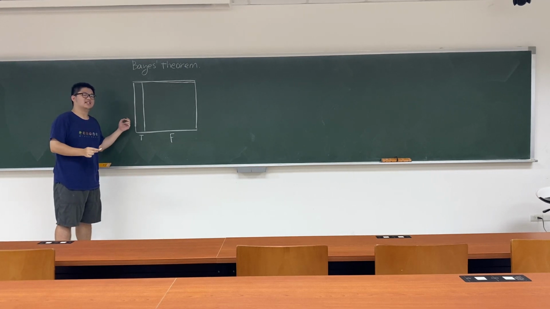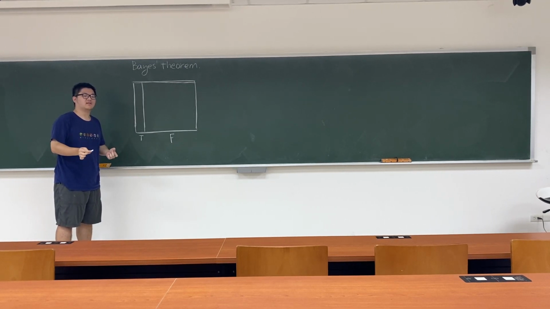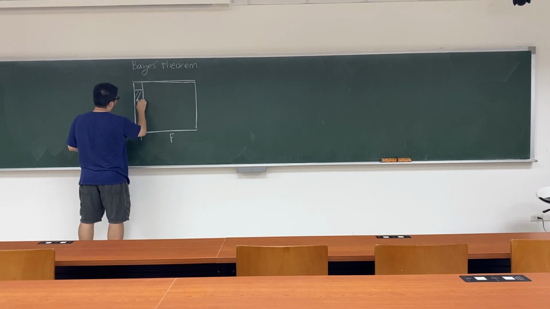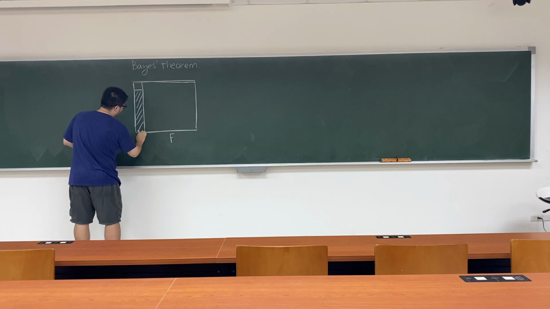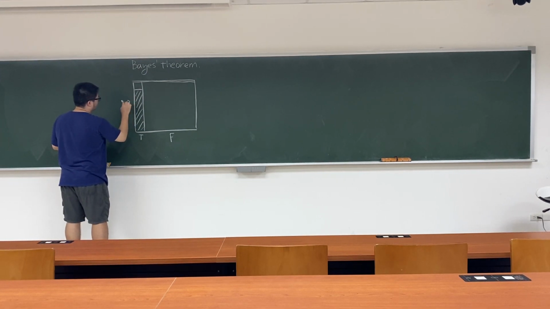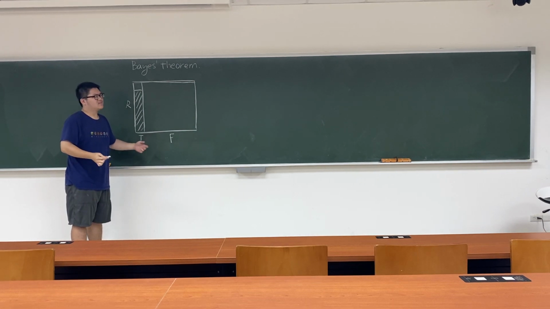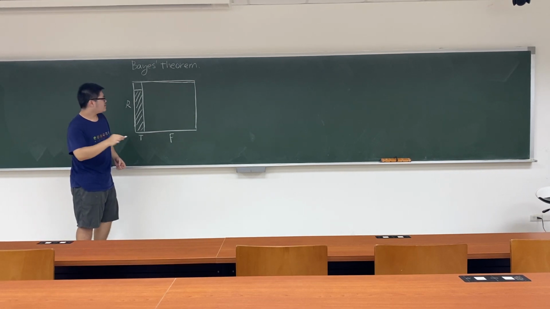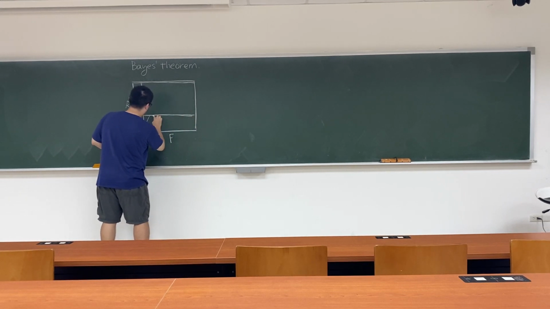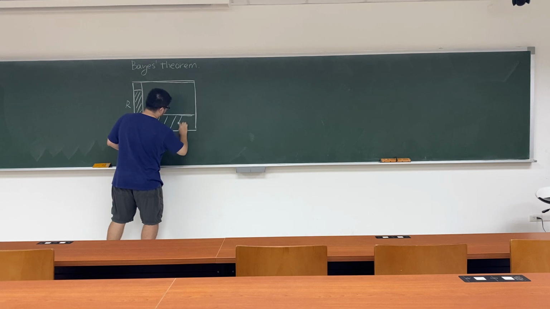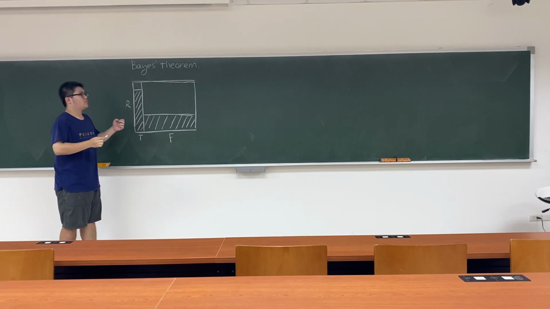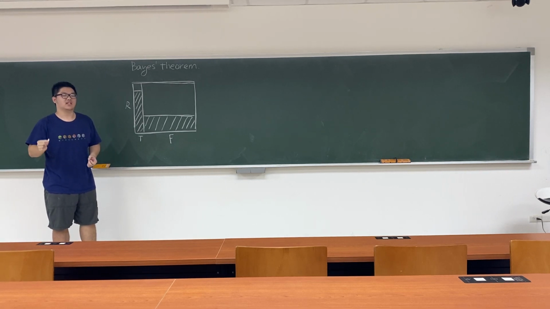And what percentage of teachers love reading? Let's say 80%. Okay? 80% here. The white area is those who are teachers and love reading. Let's say R for reading. What about farmers? It's about 30%. Okay, so right here, 30%. Now, what we're going to ask is the probability of teacher given loves reading.